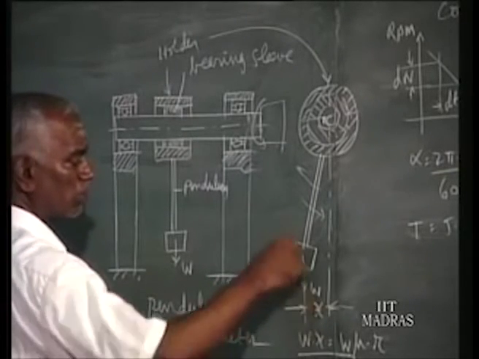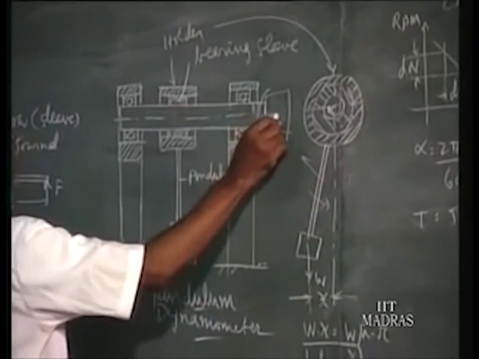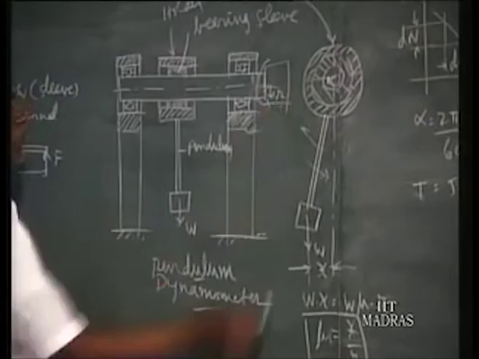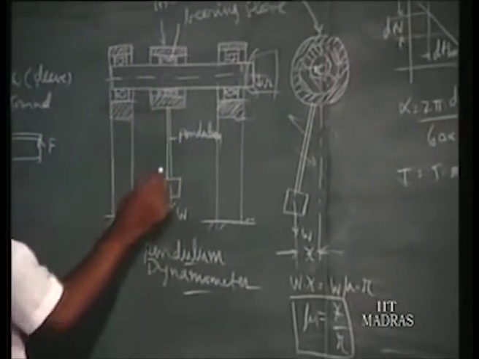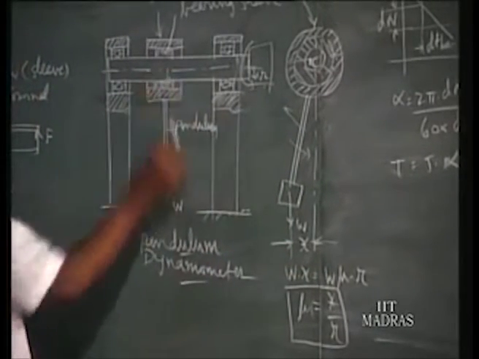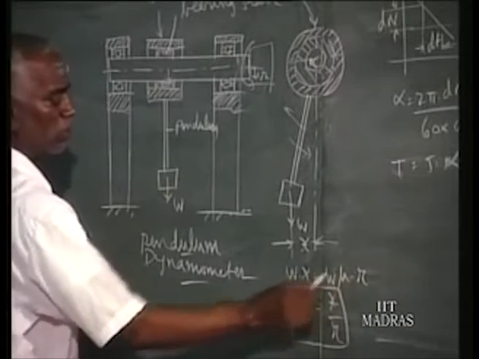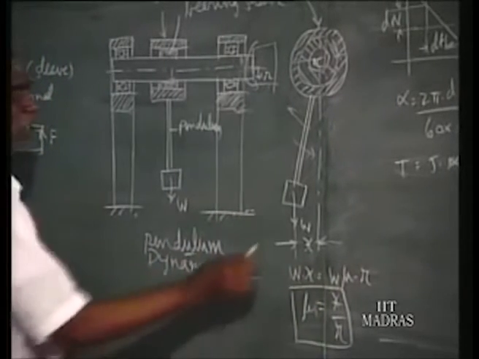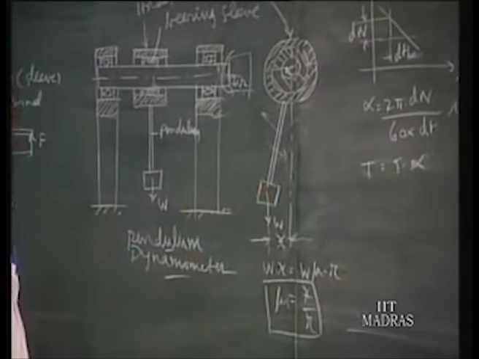So W into x is the restoring moment, and the deflecting torque is W mu into R, where R is the radius of the journal and mu is the coefficient of friction between the journal and the bearing. W into mu, the friction force, into R gives you the friction torque. Under the equilibrium condition, friction torque is equal to W into x. We measure this x from the neutral position, how much it has deflected.